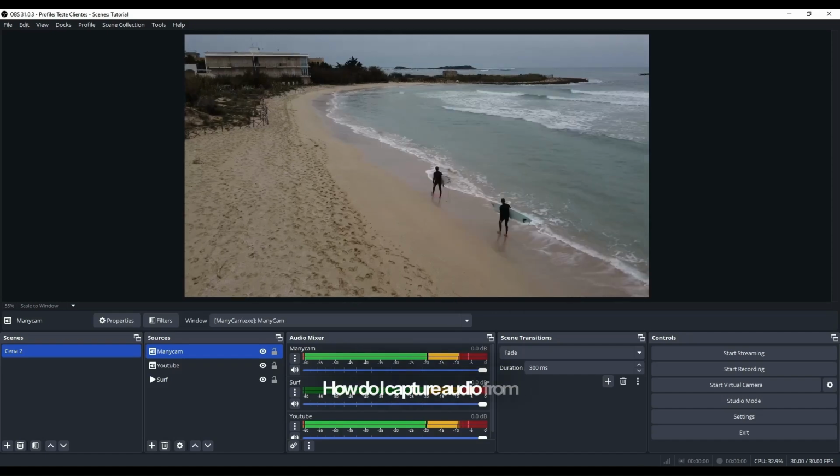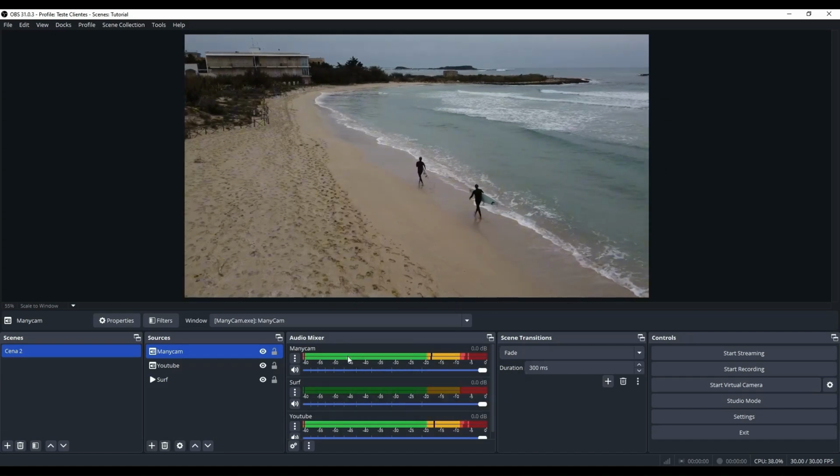How do I capture audio from each app separately in OBS Studio?